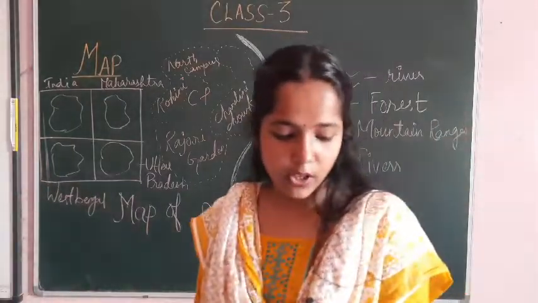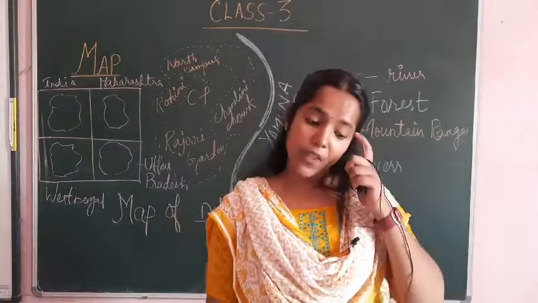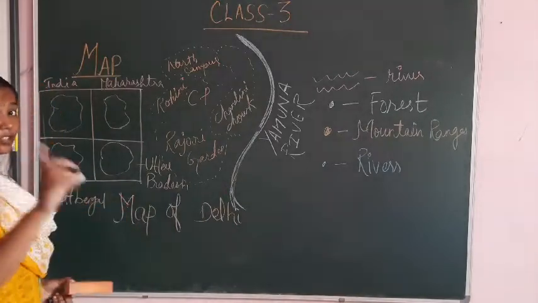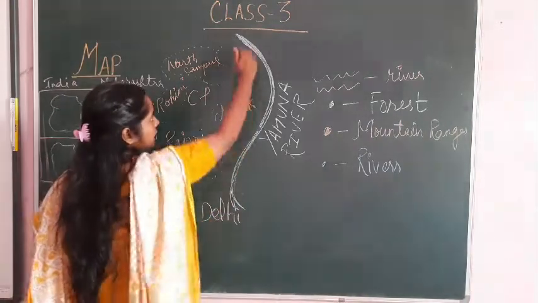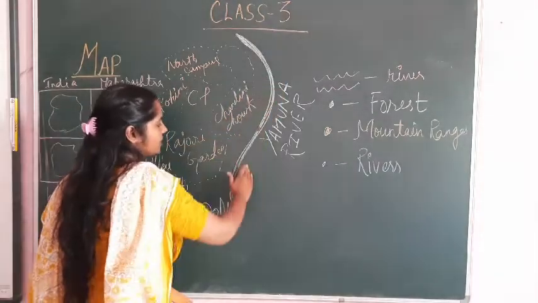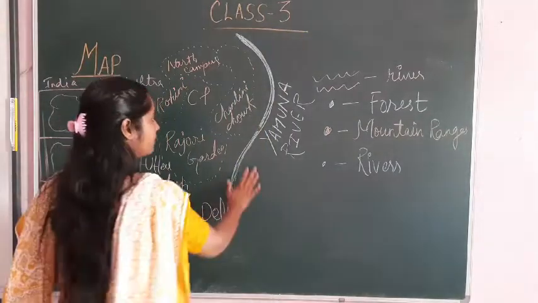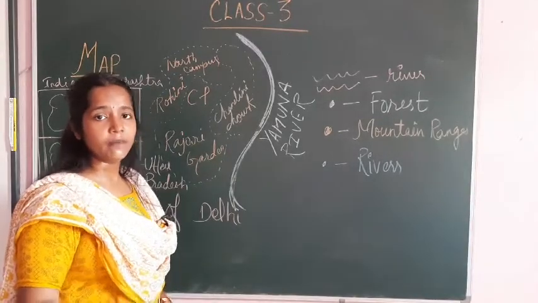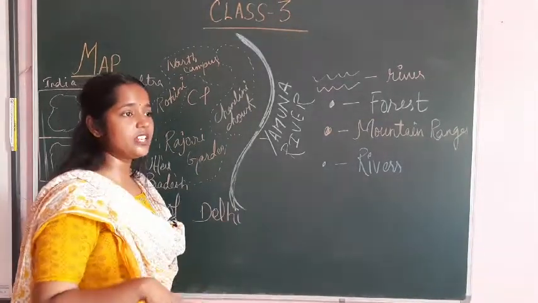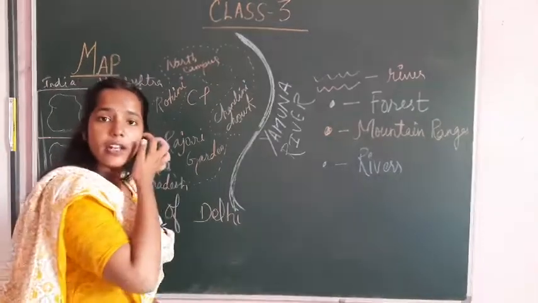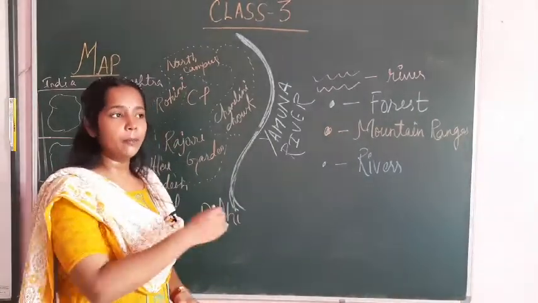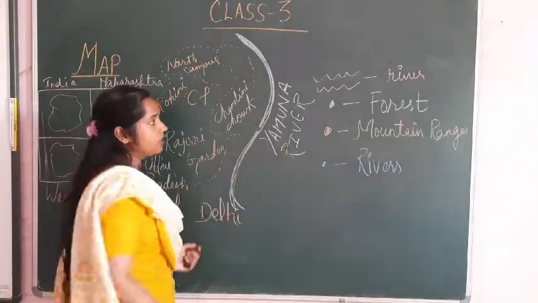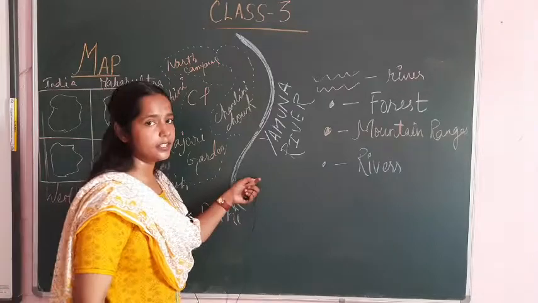Okay, with that we are moving to the practice time, that is filling the blanks. I am erasing this, this is over. The first thing is, I forgot to tell you, this is a river, the Yamuna river, that is situated in Delhi. Every state has its own river. In West Bengal it's Hooghly, in Bihar it's Ganga, in Delhi it's Yamuna river. So it's a river indicating this.